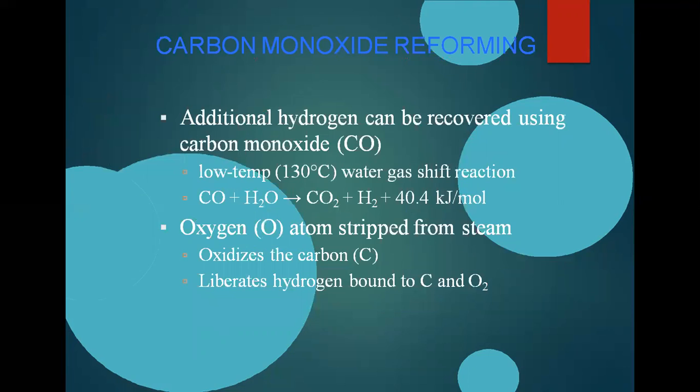Okay. Next, carbon monoxide reforming. Additional hydrogen can be recovered by using carbon monoxide, for example CO. At a low temperature of 130 degrees Celsius, the water gas shift reaction will take place. In that, carbon monoxide reacts with H2O and forms carbon dioxide and H+. Along with this, we have to give some heat because this is an endothermic reaction, that is 40.4 kilojoule